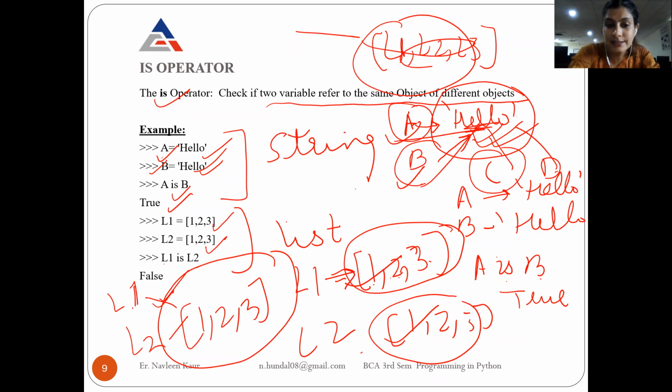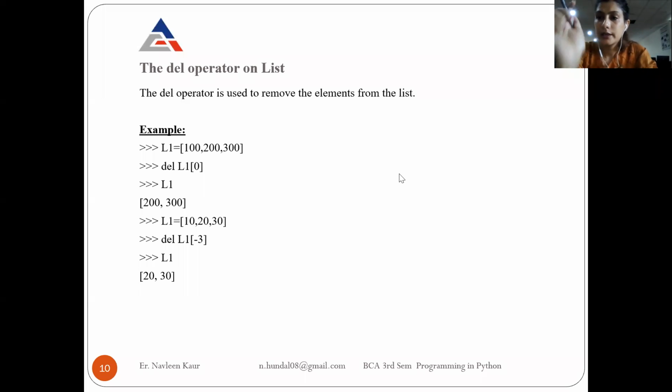If L1's list is changed, say 2 is deleted, then it will be deleted for L2 also. Only L1 is deleting it, but since it is in the same memory, L2 is also referring to it, so for L2 also it is deleted. This is not a good thing. So that's why lists always get separate memory, and strings always get the same memory. Now I told you that a list is mutable.